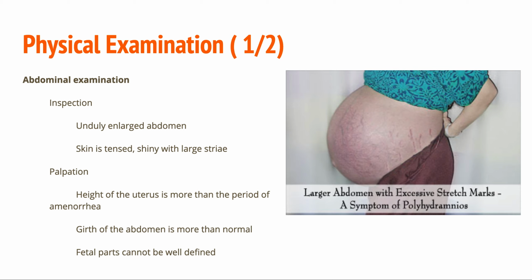On abdominal examination, on inspection, there is undue enlargement of the abdomen. Skin is tense, shiny, with large striae. On palpation, the height of the uterus is more than the period of amenorrhea. Girth of the abdomen is more than normal around the umbilicus. Fetal parts cannot be well defined because of the tense abdominal wall.